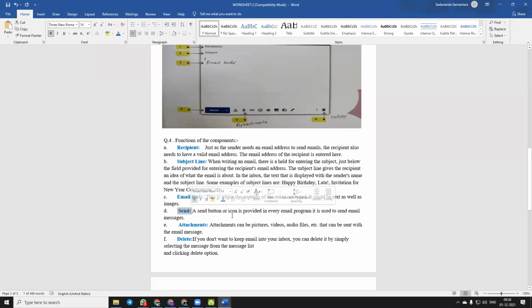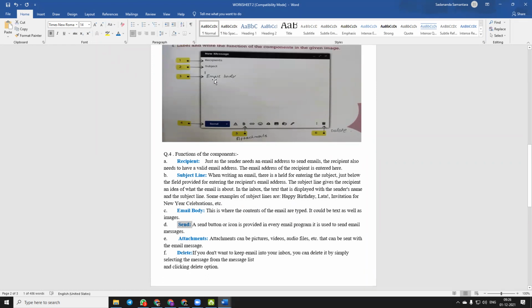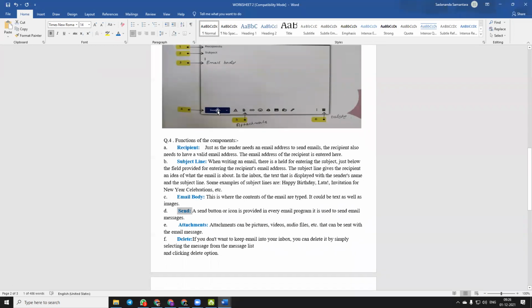A send button or icon is provided in every email program. It is used to send email messages. So after completing recipient's details, subject, email body, we have to click on the send button. Okay. After clicking on the send button, the email would be forwarded.